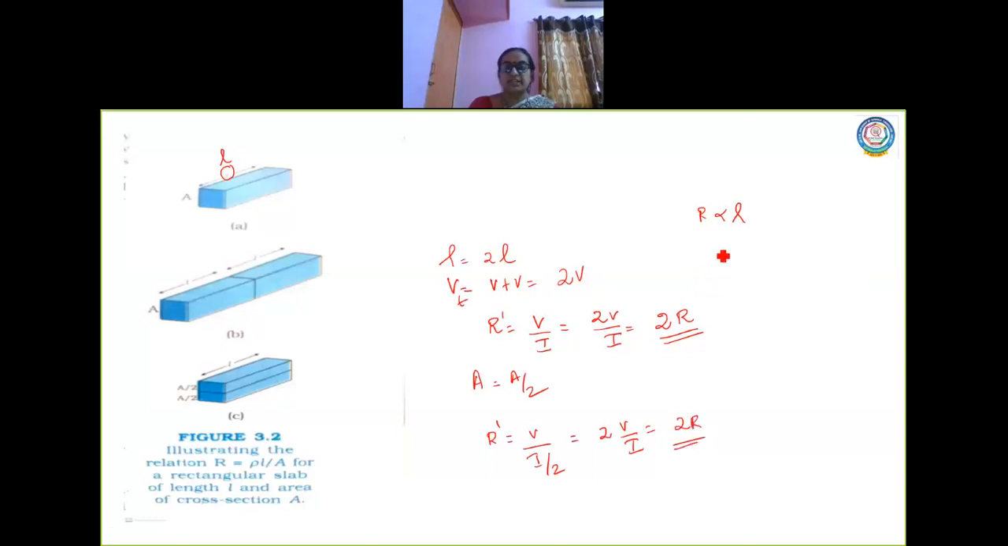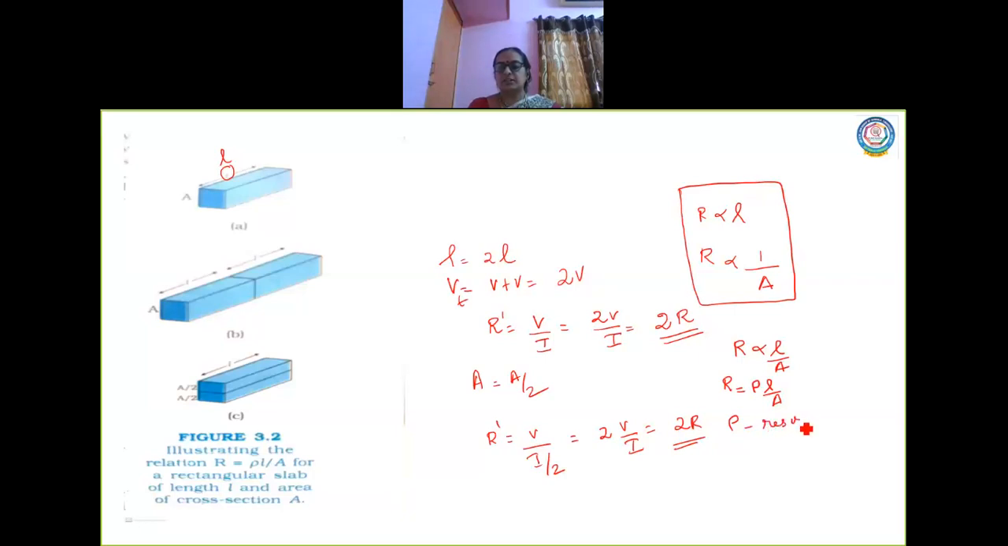Resistance also increases, but we can say that the resistance here is inversely proportional to area A. Generally, we'll say the resistance is inversely proportional to area and directly proportional to the length of the conductor. So when I combine these two, I will have the equation resistance proportional to L by A, and this proportionality I replace by a constant called rho, which is called resistivity.